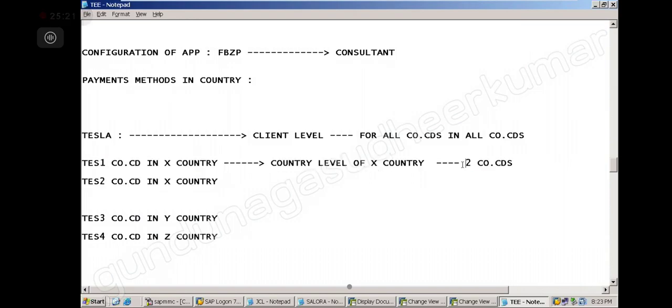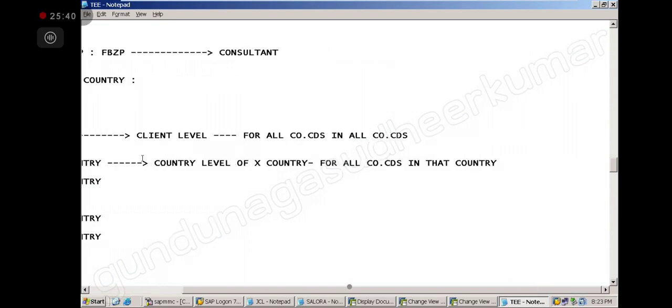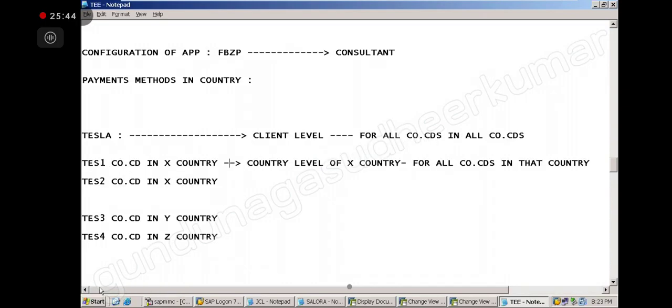So let me write that. Applicable for all company codes in that country. Correct? So if you have 100, it will be applicable for all 100. Got it? Yes, sir. Next.